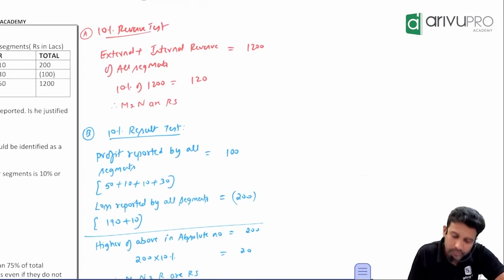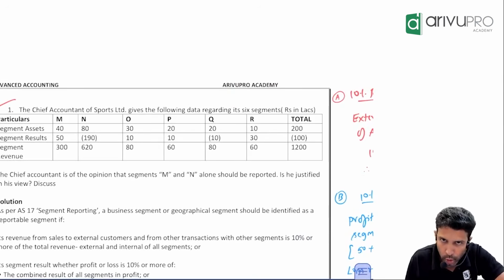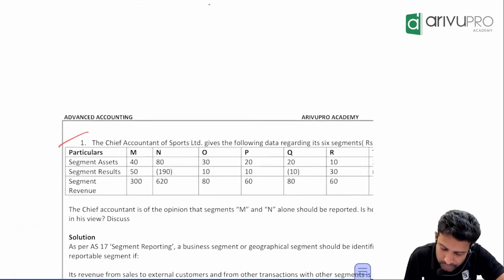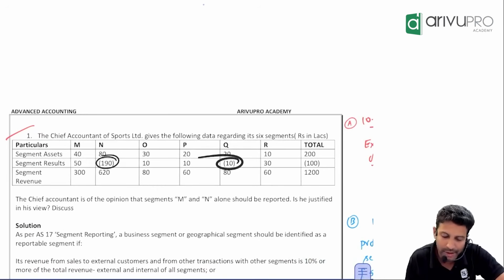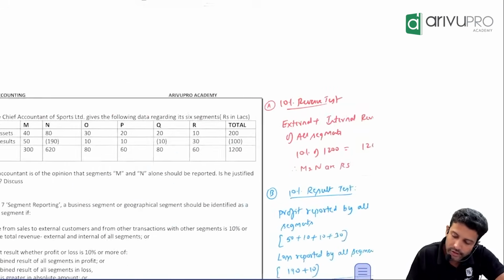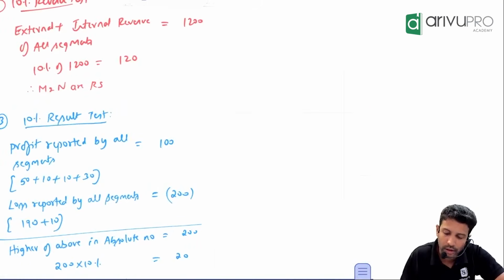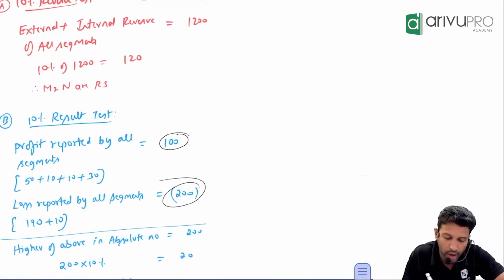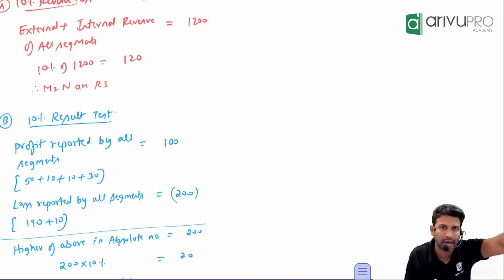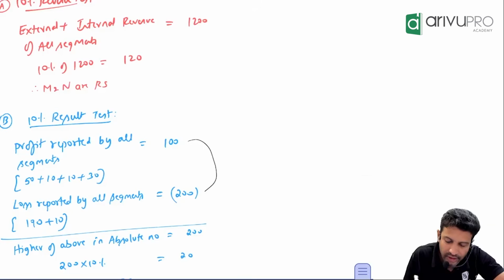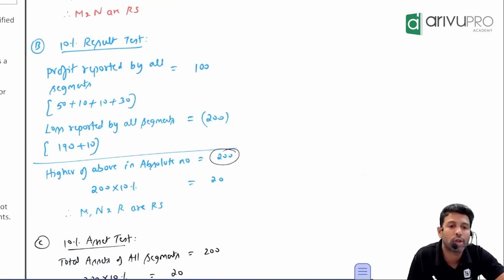Second step. Those segments which reported only loss, find them, add them. This one, how much? 200 is the total loss. Now compare the total profit and total loss as absolute numbers, ignoring the signs. Ignoring the sign, 100, 200, which is higher? 200. So the number you look for is 200.